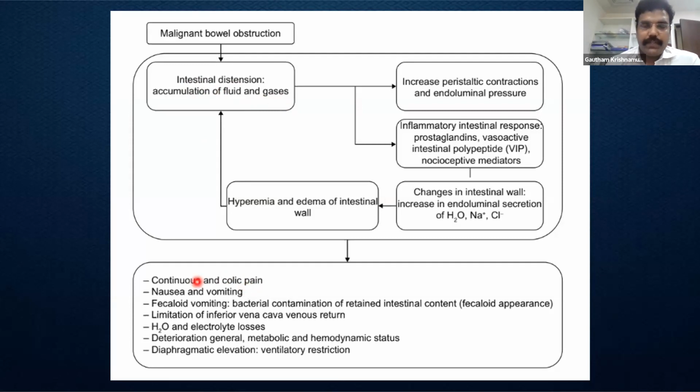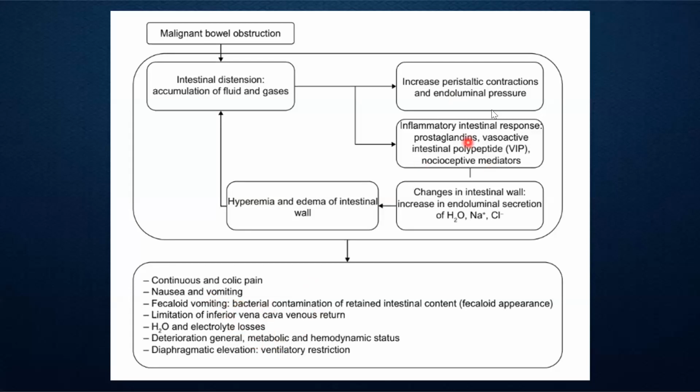Generally, with malignant obstructions, we are likely to encounter the large bowel, and they present with constipation and obstipation rather than vomiting. Whenever vomiting is there and it's fecaloid, we are looking at a complete large bowel obstruction, so we'll have to be a little more aggressive in managing these individuals. Given the capacious size of the large intestine, gross distension of the intestinal loops can cause abdominal compartment syndrome, thereby decreasing the vena cava return, and the resultant inflammatory reaction and edema can also cause a lot of electrolyte imbalances.